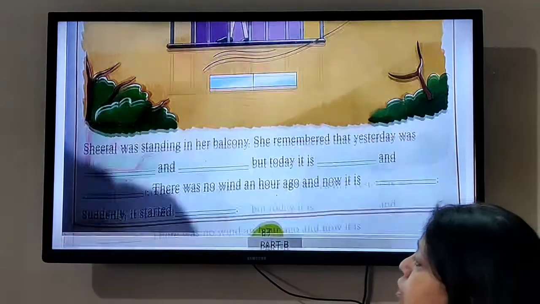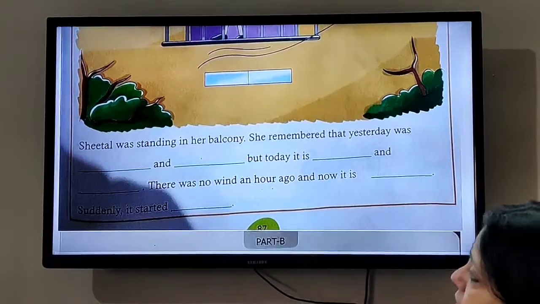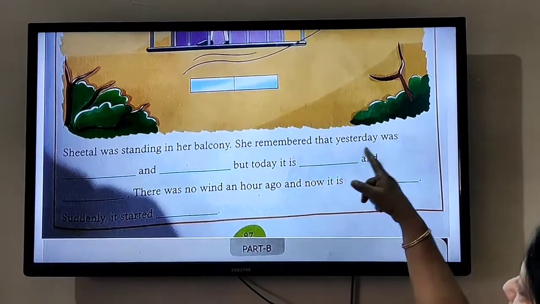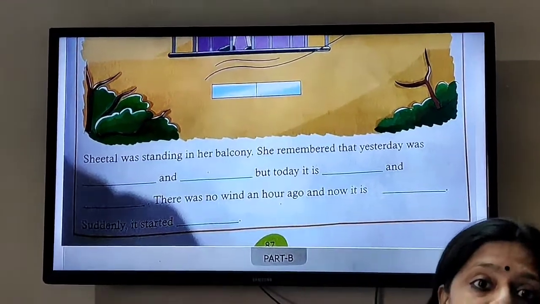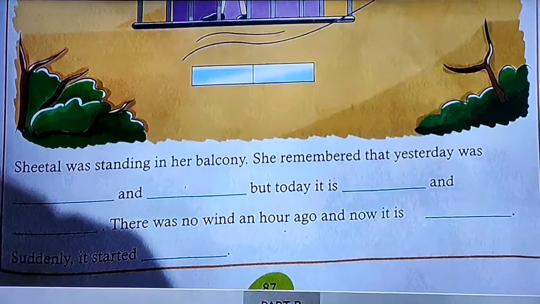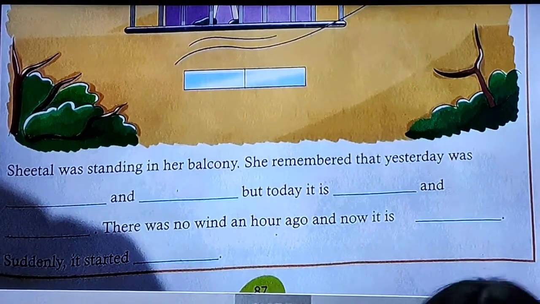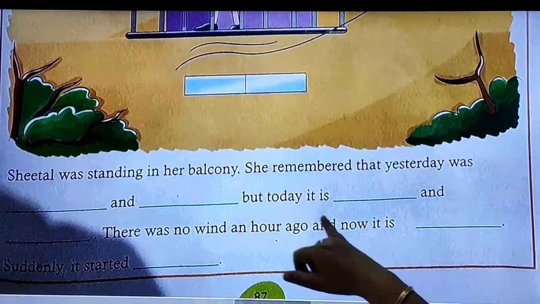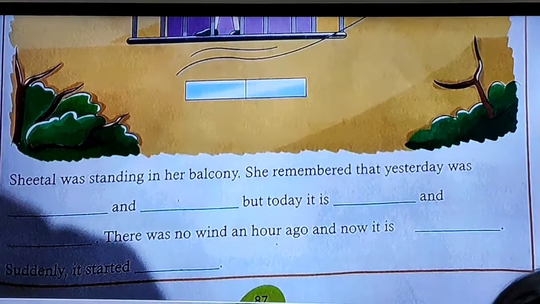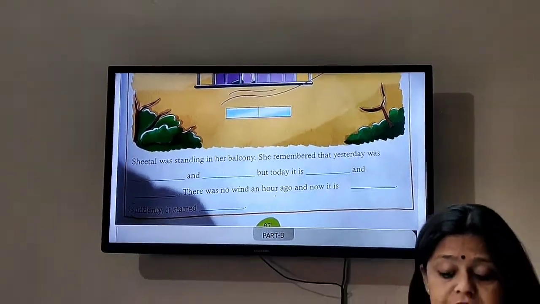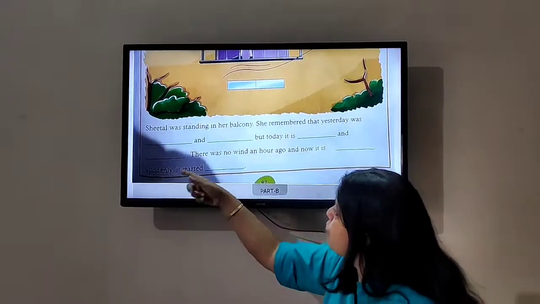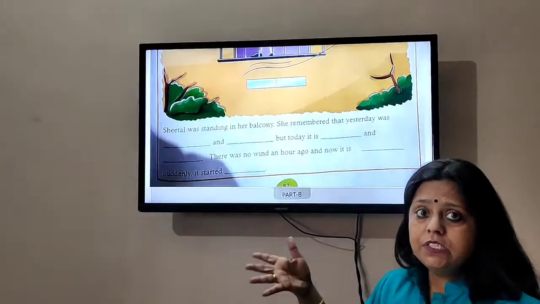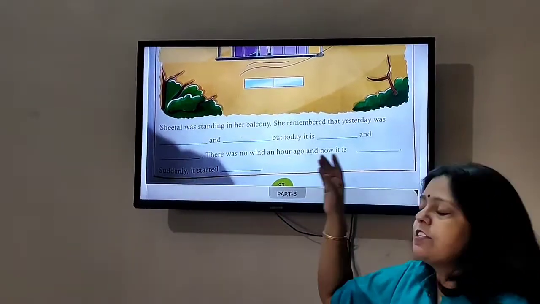Now let's see. Sheetal was standing in her balcony. So the girl who was standing in the balcony was Sheetal. She remembered that yesterday was dash and dash. What was the weather like yesterday? It was hot and sunny. So you have to write hot here and sunny here. But today it is dash and dash. What kind of weather is today? It is cloudy and cool. There was no wind an hour ago, but now it is windy, and suddenly it started raining.